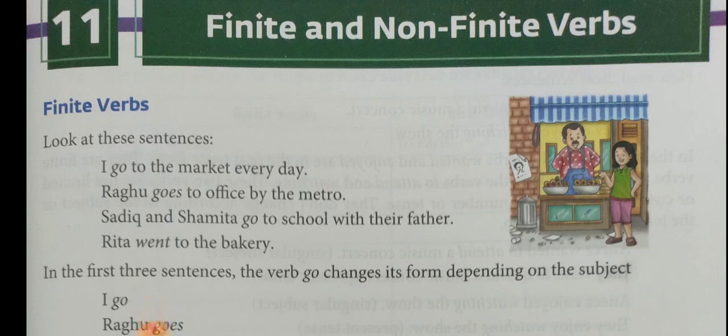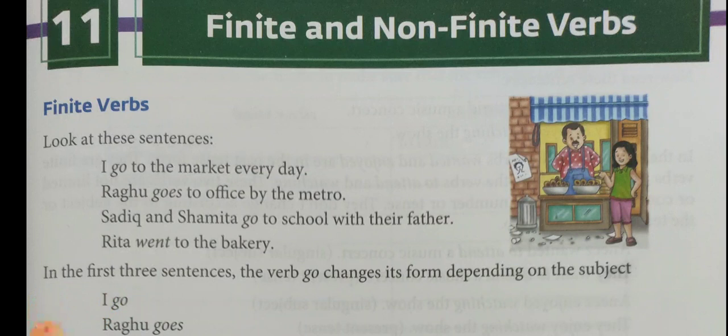In the first three sentences, the verb go changes its form depending on the subject. I go, Rahu goes, Sadiq and Shamida go.